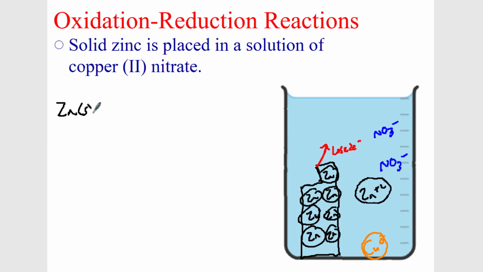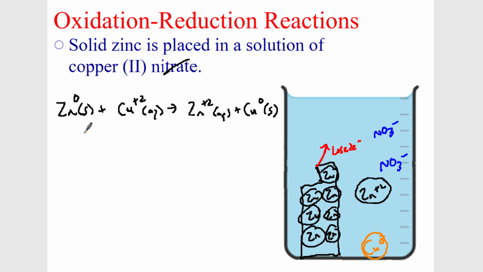We have zinc solid, okay? And remember, the nitrate's not reacting, so the nitrate's not really doing anything. We have copper plus 2 because that's aqueous, isn't it? And what happened on the other side? The zinc went from a 0 charge, it lost 2 electrons, and the zinc becomes positive 2, and the zinc is now aqueous. It's dissolved. And the copper gains those 2 electrons, and the copper becomes a solid 0 charge, doesn't it? The zinc lost 2 electrons, the copper gained 2 electrons.